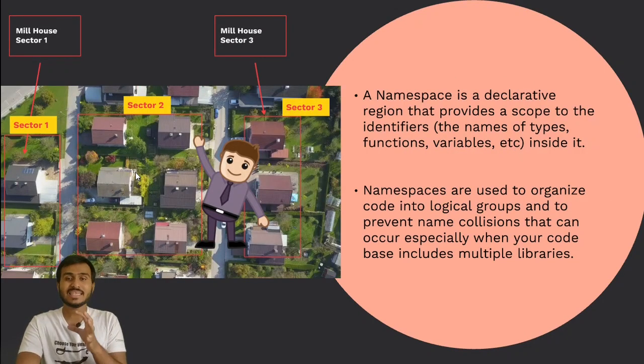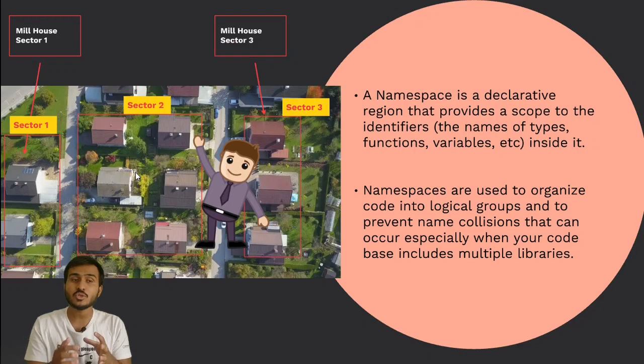Let's say the Mill House from sector 1 wants to call a guest, then the guest will be addressed as Mill House from sector 1 of society XYZ. So what we are doing is creating an additional scope, that is sector 1, and inside that sector 1 we have a name, that is Mill House. Now this Mill House is actually getting repeated, but it is in different scopes. That's the reason the guest is not getting confused, and the exact same thing can be done in our programming.